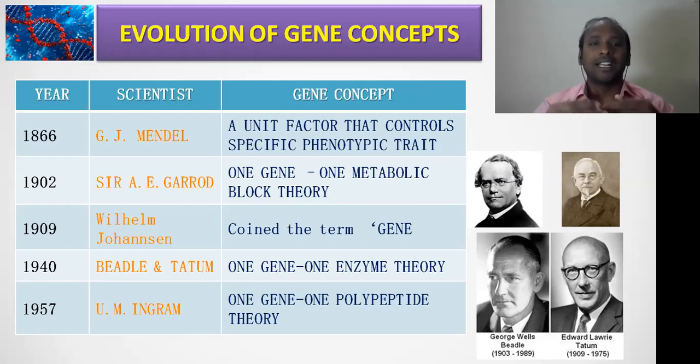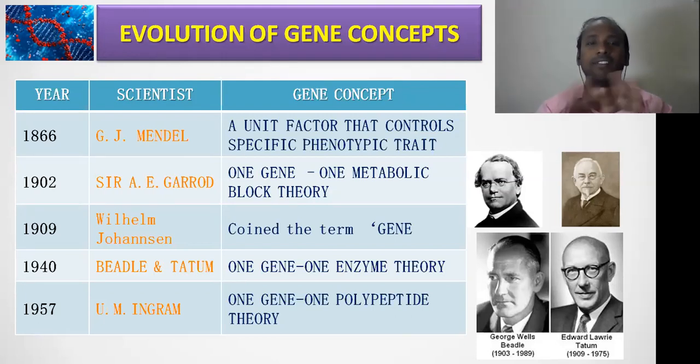So the first one, the gene concept was given by the scientist Mendel in 1866, where he called it a unit factor. He gave the name: a factor that controls the specific phenotypic trait.